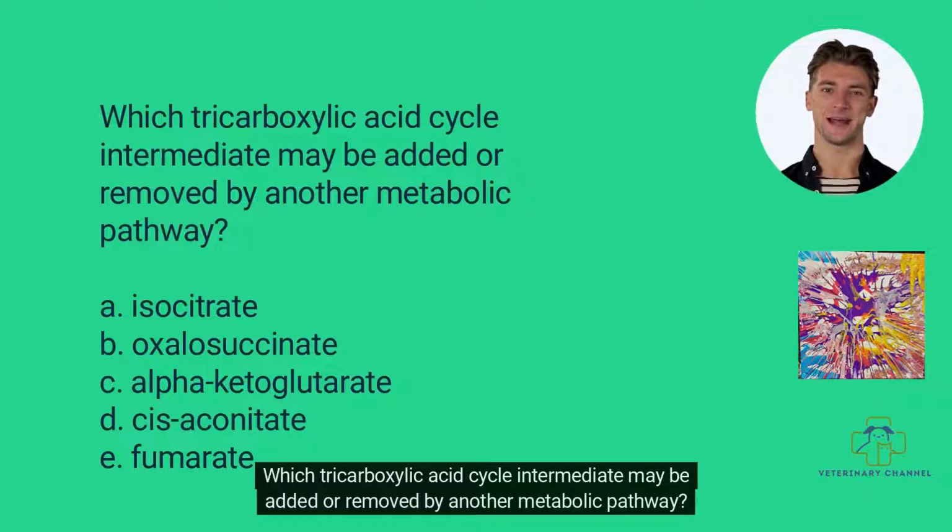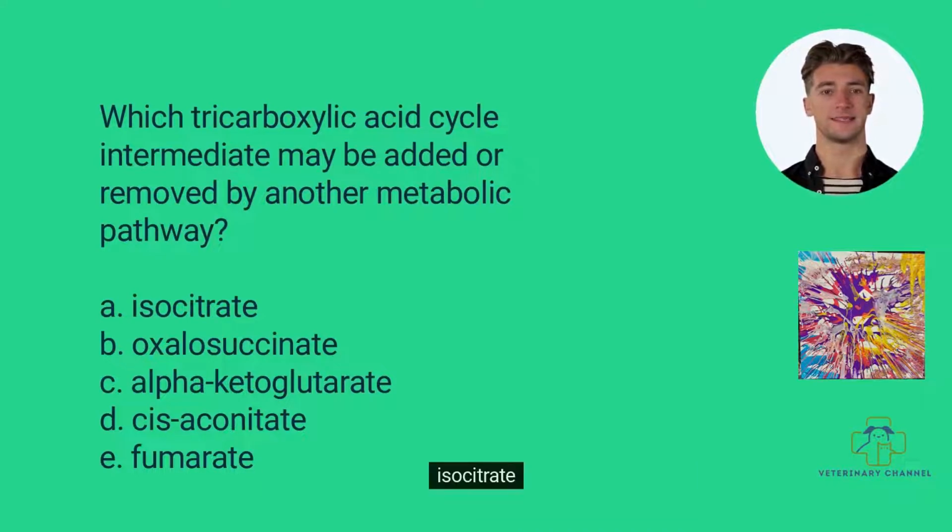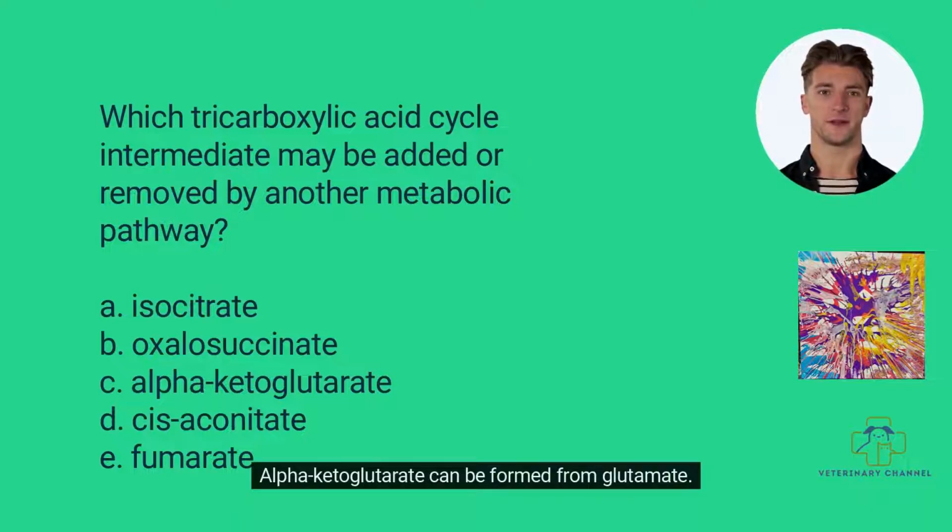This is question 19 of our biochemistry review questions for veterinary students. Which tricarboxylic acid cycle intermediate may be added or removed by another metabolic pathway? A. Isocitrate. B. Oxalosuccinate. C. Alpha-ketoglutarate. D. Cis-aconitate. E. Fumarate. The answer to question 19 is C. Alpha-ketoglutarate can be formed from glutamate.